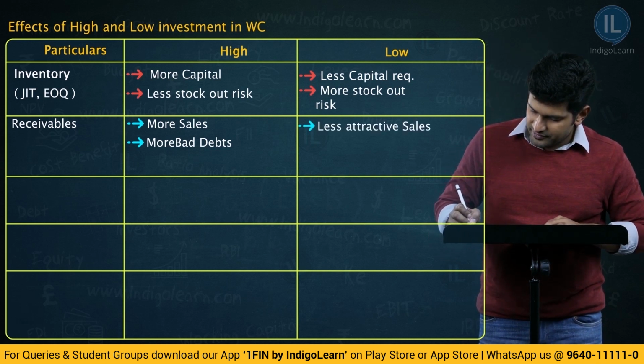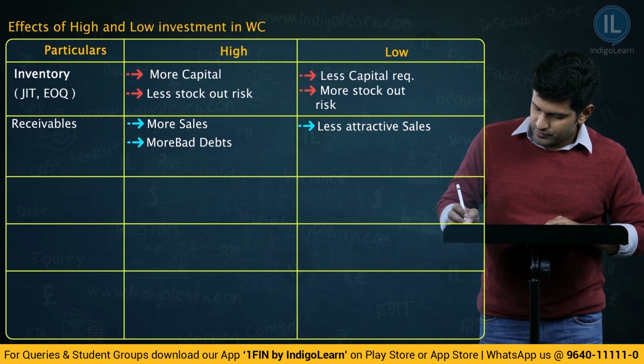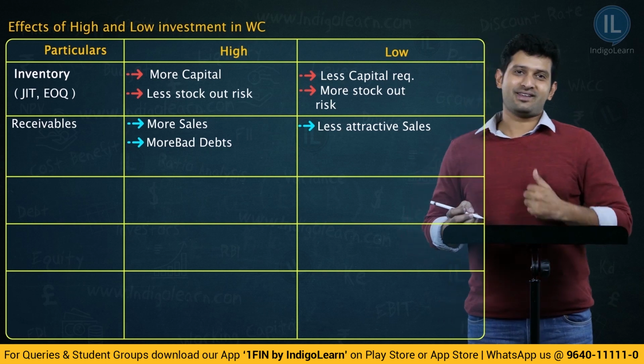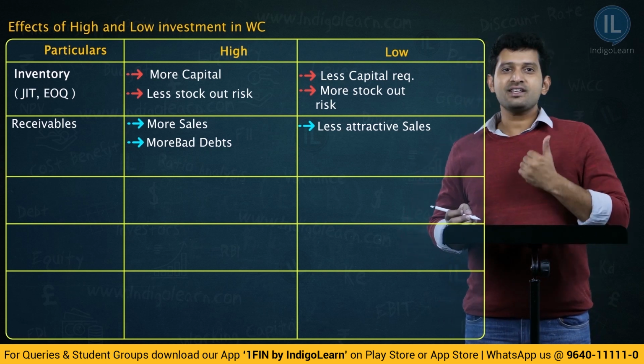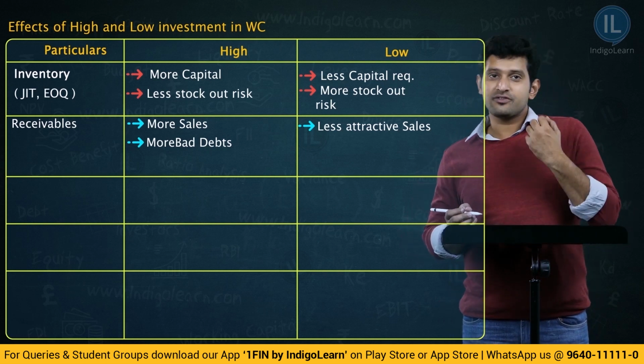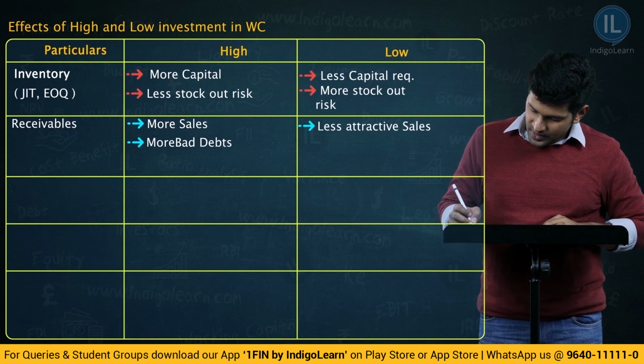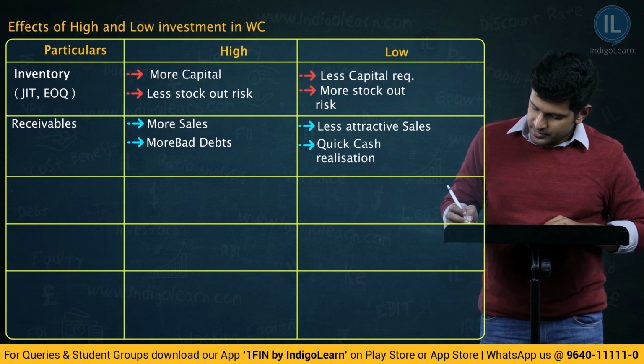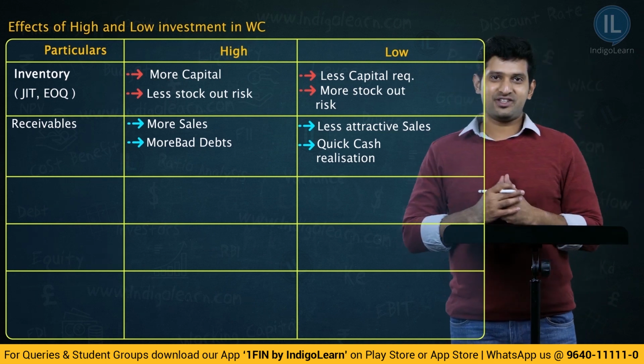Less attractive for sales, and you can quickly realize cash because the debtors are very less. Therefore, what happens? The realization of cash will be quick. Quick cash realization, because the focus is more on cash sales here.